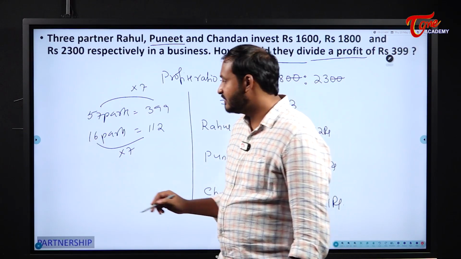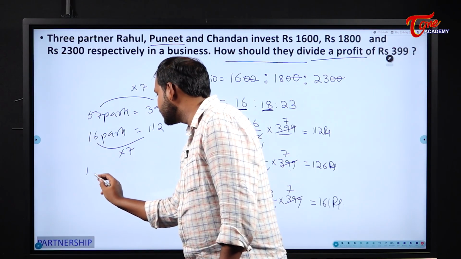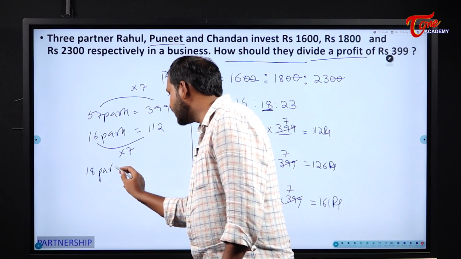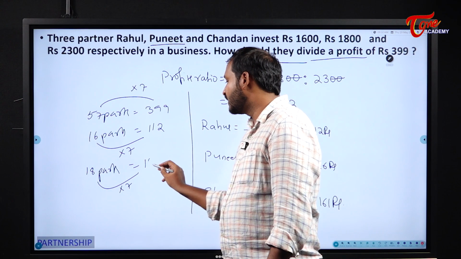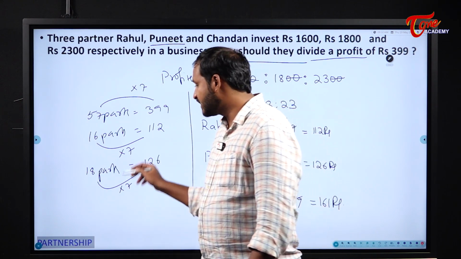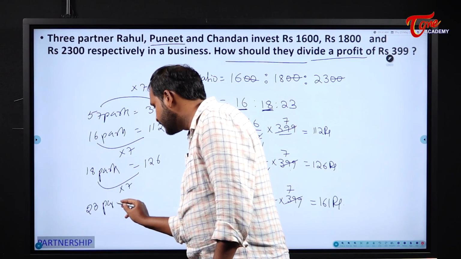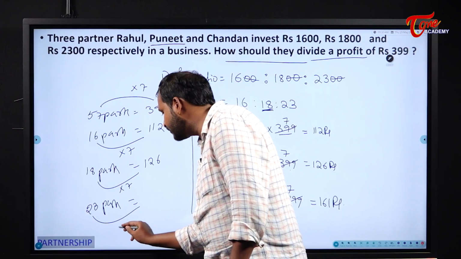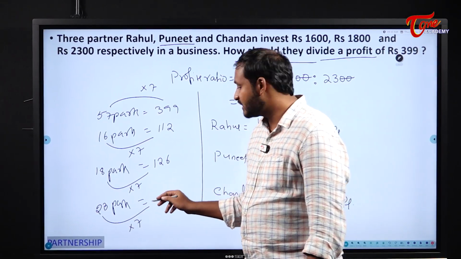And similarly, Puneet's share is how many parts? 18 parts here. So directly we can multiply 18 into 7. This will become 126. And next, the last one, Chandan, is getting how many parts? 23 parts. This will become 23 into 7. How much does this become for us here?